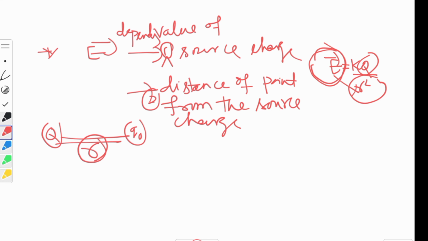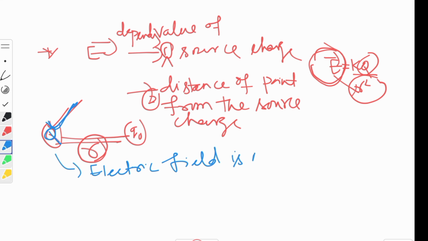Can you just tell me what is the electric field at this point? At this point, where you have kept your charge, what is the electric field? Is it more or is it less? Here, electric field is not defined, children. Why is electric field not defined over here?